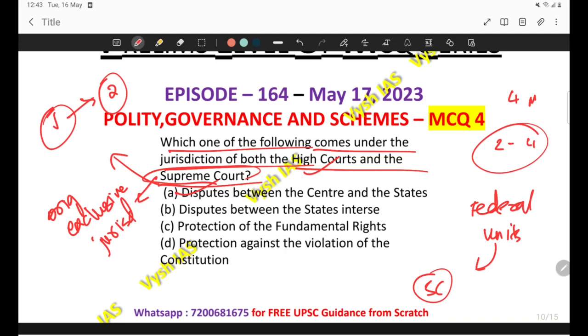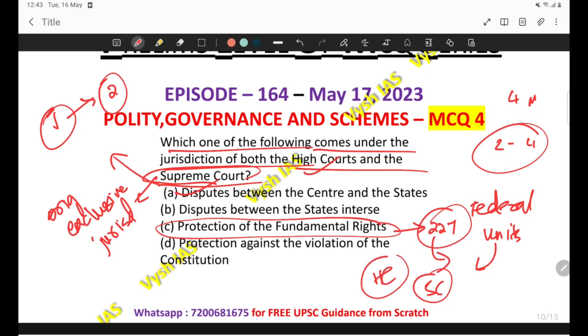So here, in which of these items do the Supreme Court and High Court have a concurrent sphere? The correct answer would be the protection of fundamental rights. We have already learned that under Article 226 the High Court has writ jurisdiction for fundamental rights, and similar power is given to the Supreme Court under Article 32.